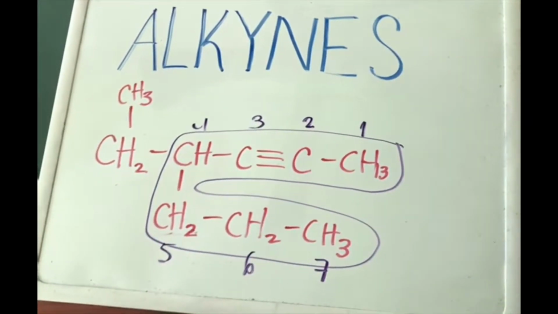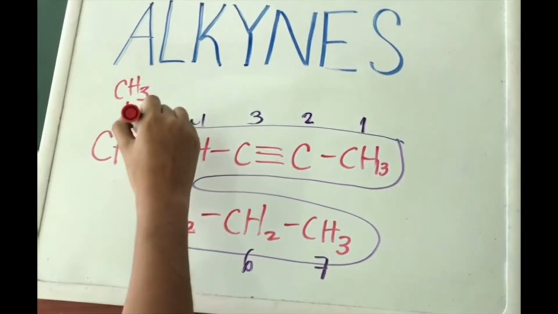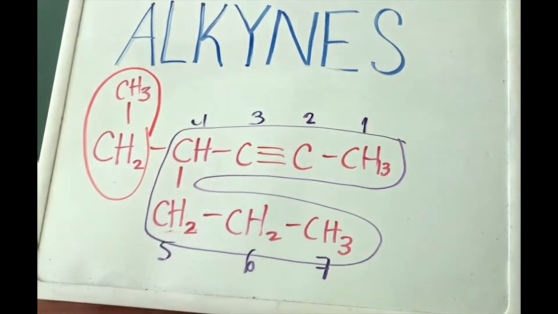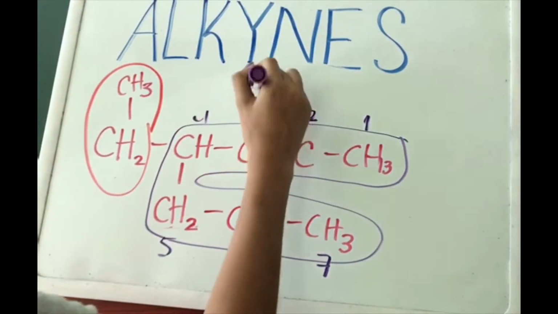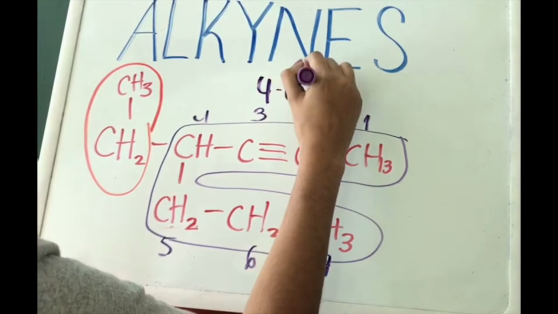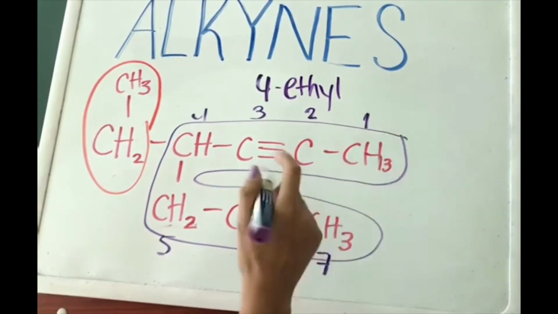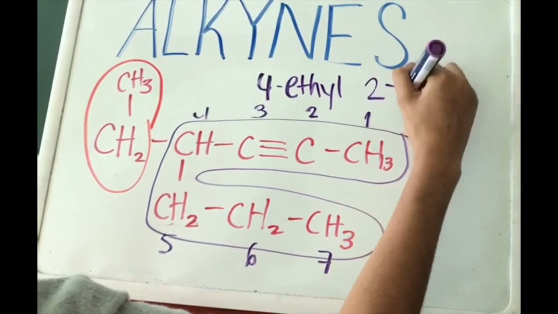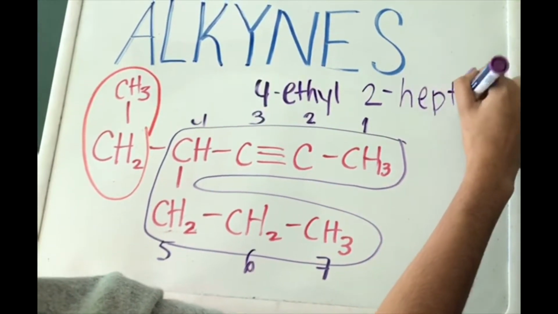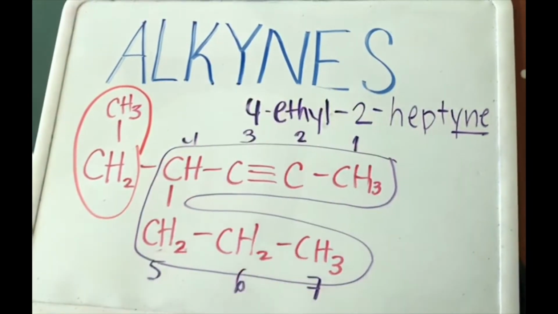Now we identify the alkyl groups, which is this one, an ethyl. So the answer will be 4 ethyl, and as the triple bond is in the number 2, it will be 2 heptyne with the ending "-yne". Don't forget the hyphens.